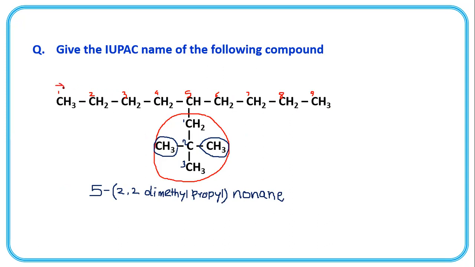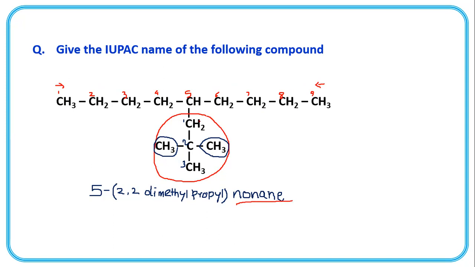From this end and from this end, it is present at the fifth carbon. So let us go by this end. First carbon, second, third, fourth, fifth, sixth, seventh, eighth, and ninth. So it is nonane. Parent alkane is nonane. At fifth position, this branch is present.